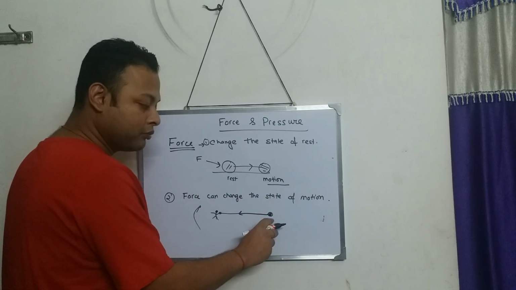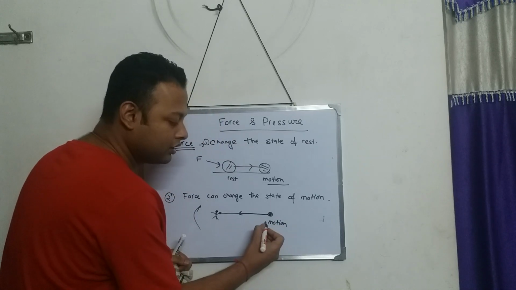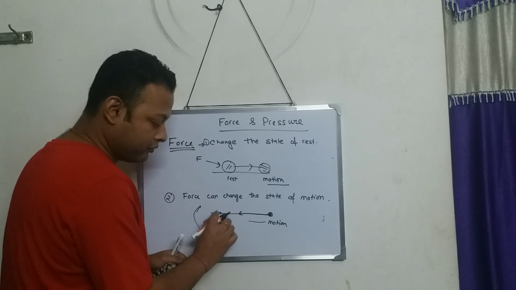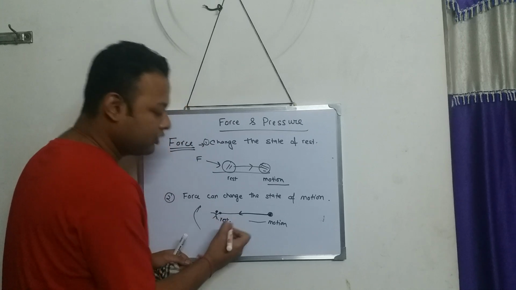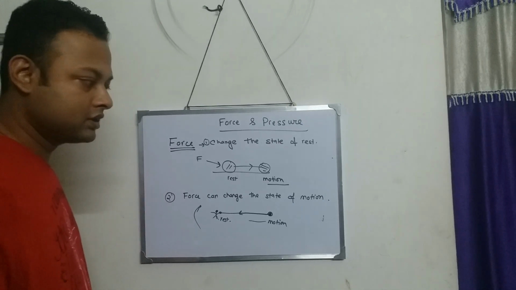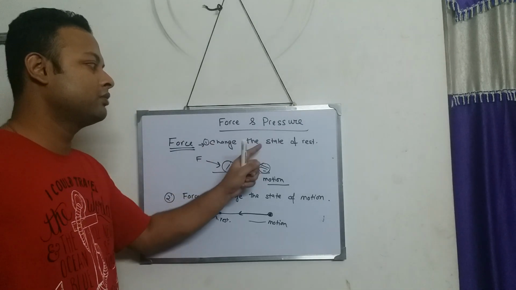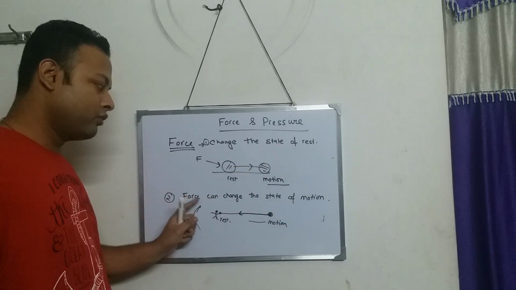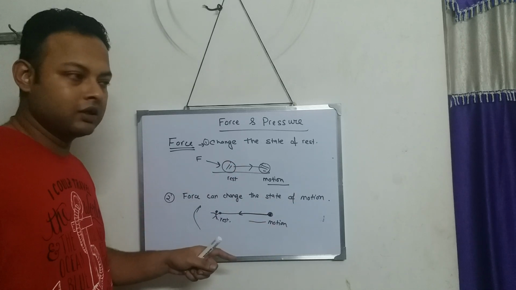So what happens? The ball was initially in a state of motion. But as the fielder stops the ball with his hand, the ball comes to the state of rest. So from the state of motion, the ball comes to the state of rest. These two things should be clear to you. What does change of state mean? Change of state means change of state of rest, and force can also change the state of motion. I think these two parts should be clear to you.